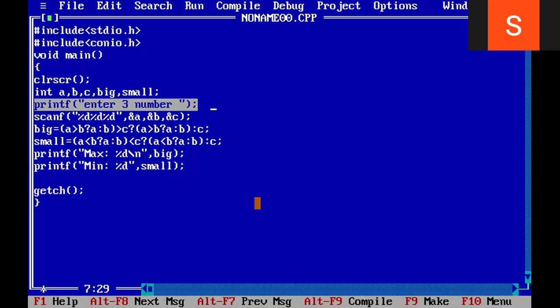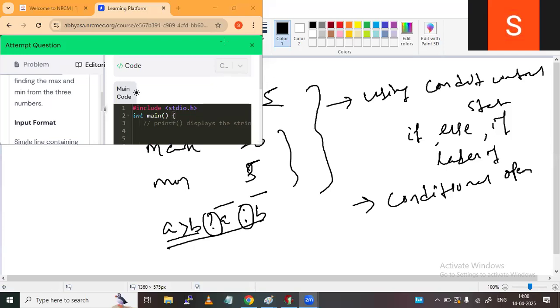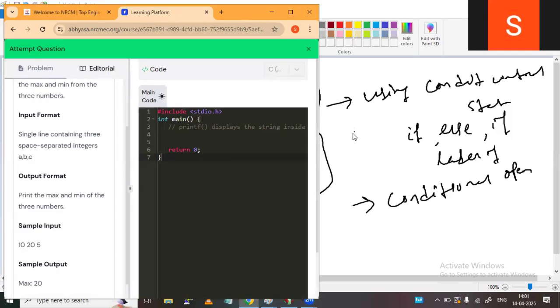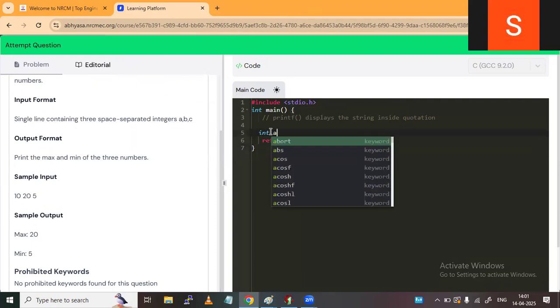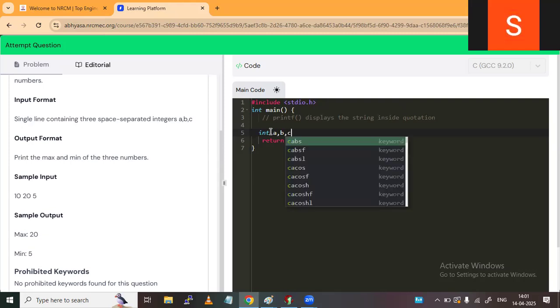Observe carefully. Look at here. The same code I will write, but here see, the input will be given by the software. The user is not allowed. So, integer, three variables, same a, b, c, for big and small.